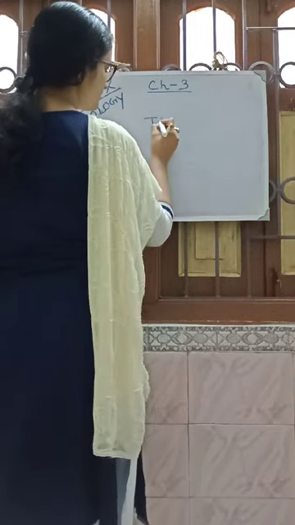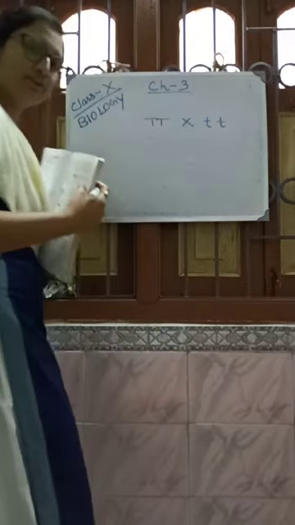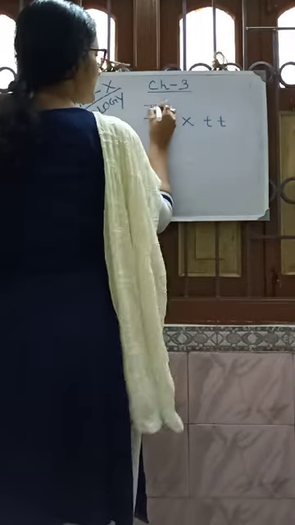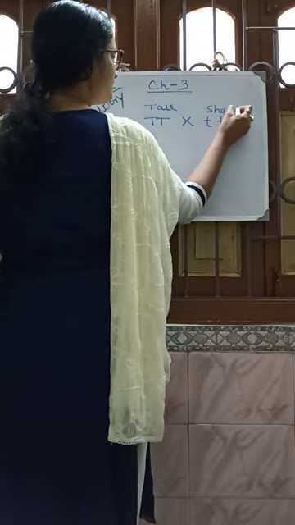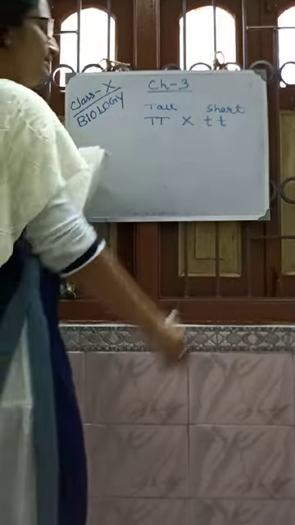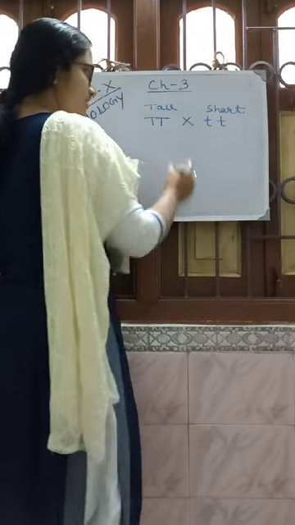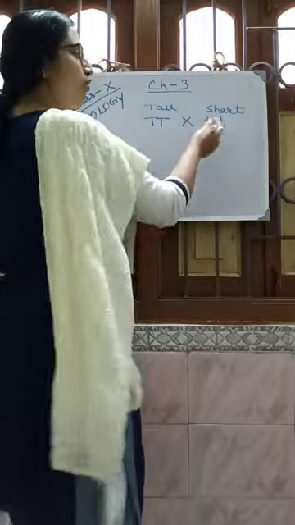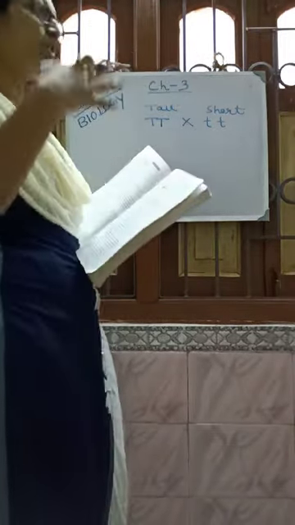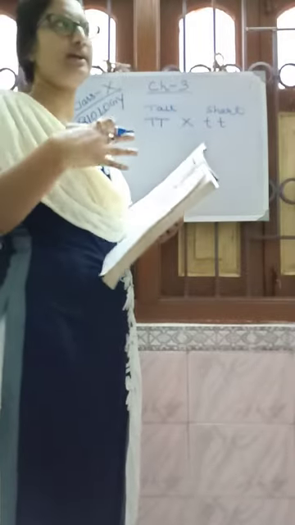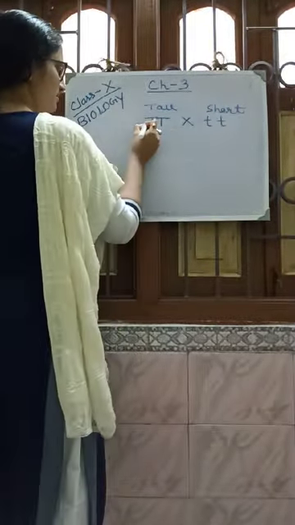Suppose TT, tall, and tt, short. But these are pure, meaning the condition is homozygous, not heterozygous. They are tall and short. He crossed these two contrasting characters of the two plants, and these are called the parents.